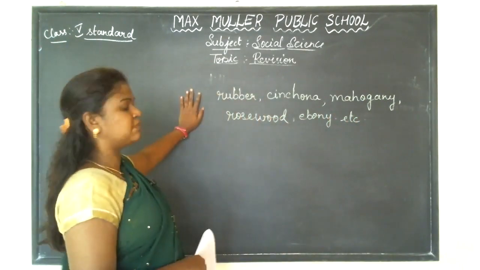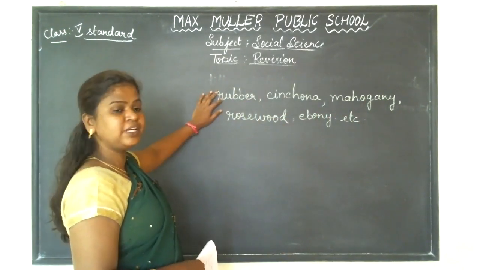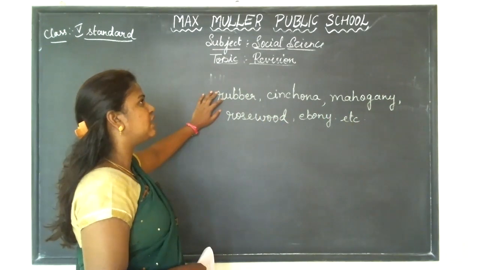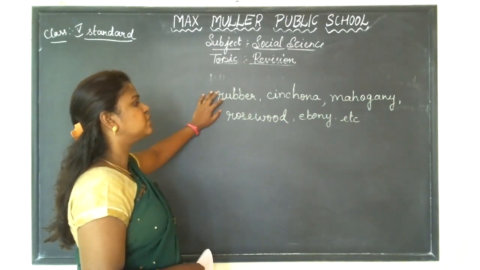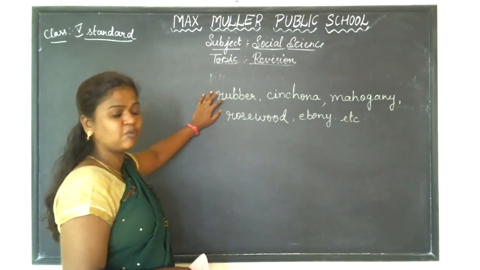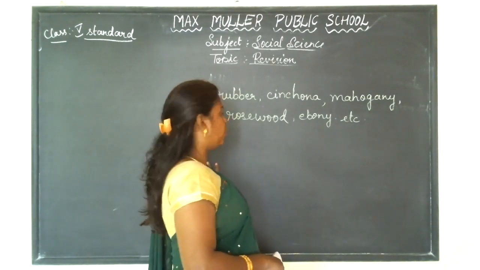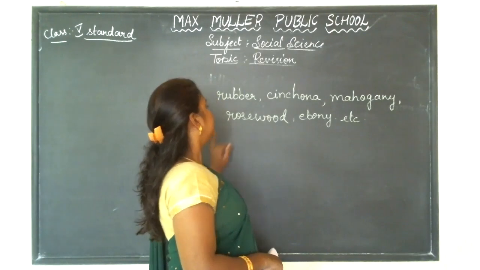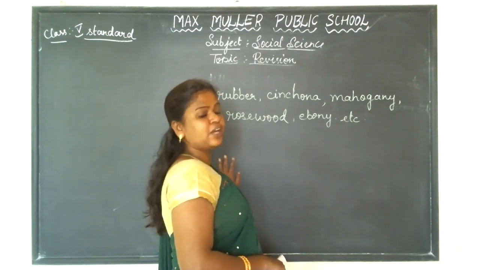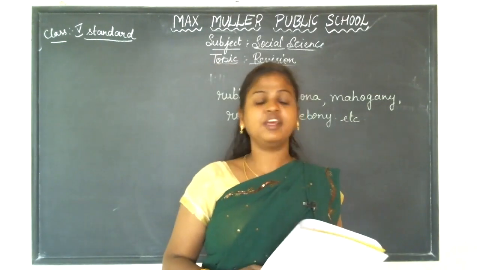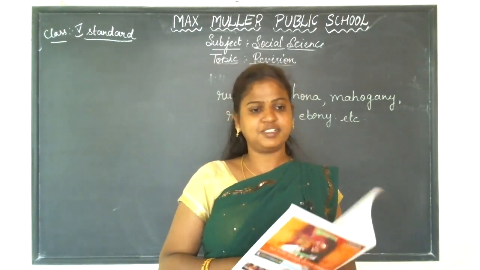So I'll just repeat once. Rubber, cinchona, mahogany, rosewood, ebony. So these are the important trees which are found in the equatorial forest.